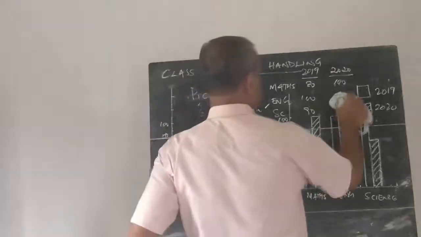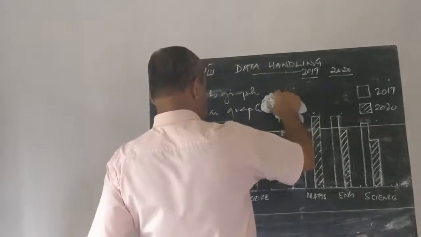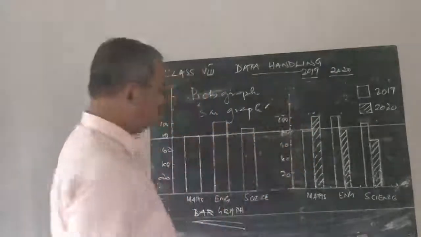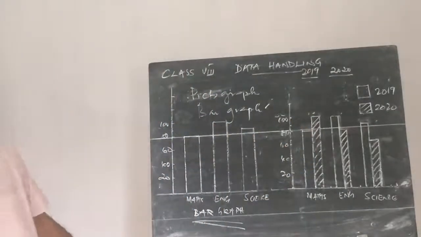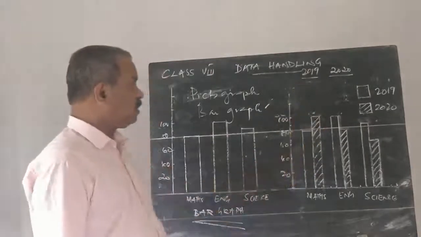So this graph is called a double bar graph. That is, we draw adjacent rectangles or bars to represent the given data.